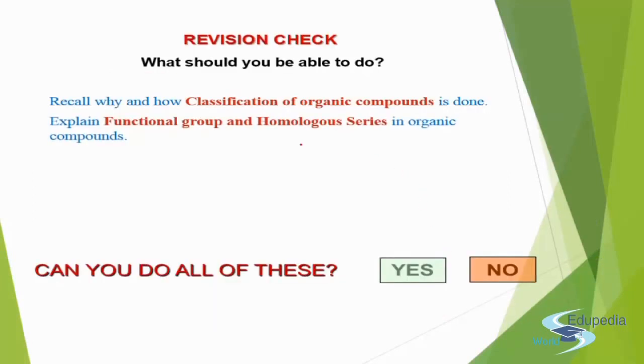So what we did today is we did classification, why we are doing classification, and how we are going to do the classification. Next we studied the functional group and its characteristics. The functional group decides the chemical nature, that is, how the organic compound is going to react and behave. Next, homologous series: having the same functional group, it will form a series because carbon forms long carbon chains. Just by adding CH2, CH2, CH2, you can get the next member of this series, or the next member of the family.